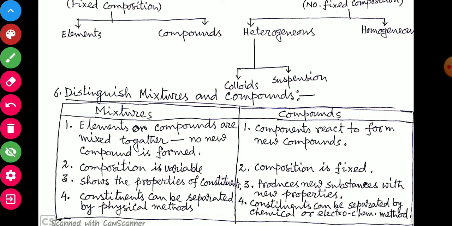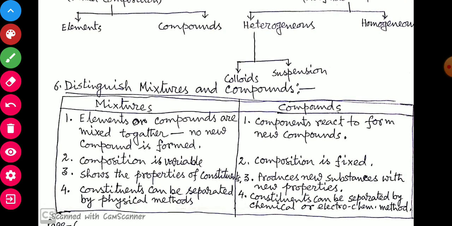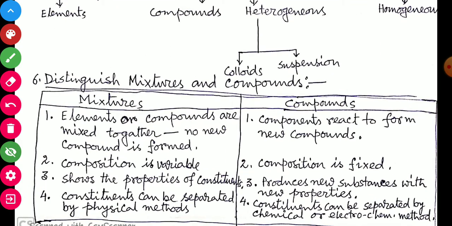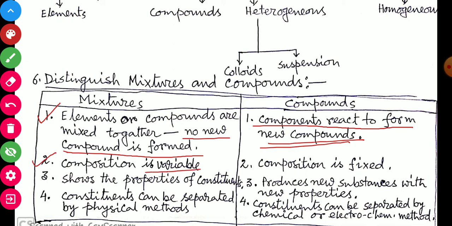Now, the point: distinguish mixtures and compounds. Point 1, in mixtures, elements or compounds are mixed together. No new compound is formed in the mixture. In the compounds, components react to form new compounds. Point number 2, composition is variable in mixture, but in compound, composition is fixed.